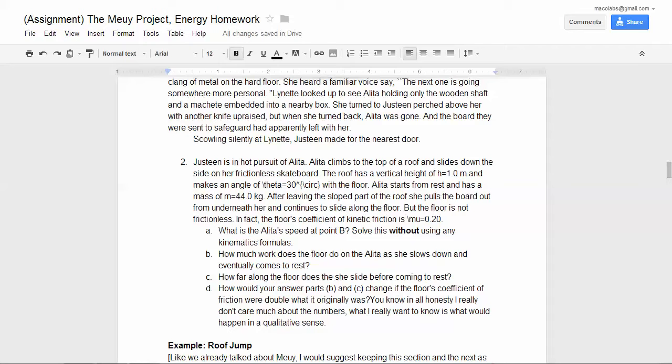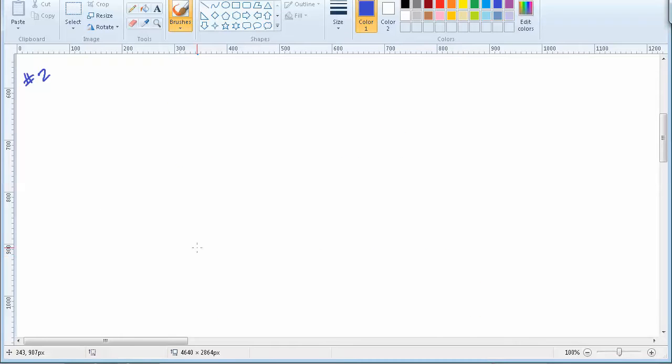Alita climbs to the top of the roof and slides down the side of the roof on her frictionless skateboard. The roof has a vertical height of 1 meter and makes an angle of 30 degrees with the floor. Okay, let's do that. All right, you got yourself a roof. You got a girl on a skateboard,